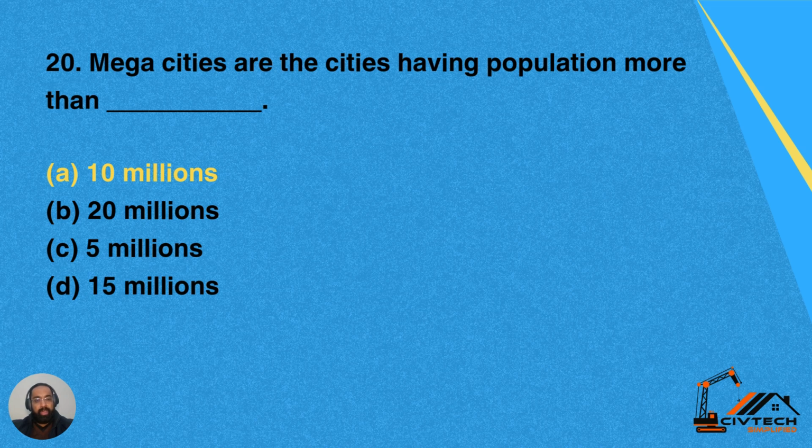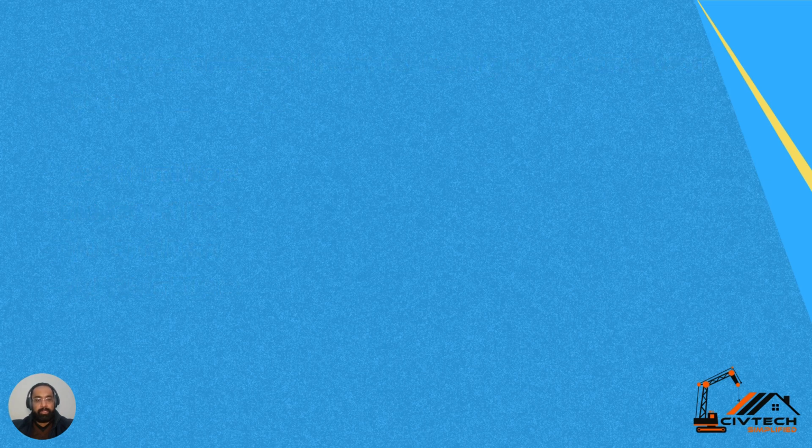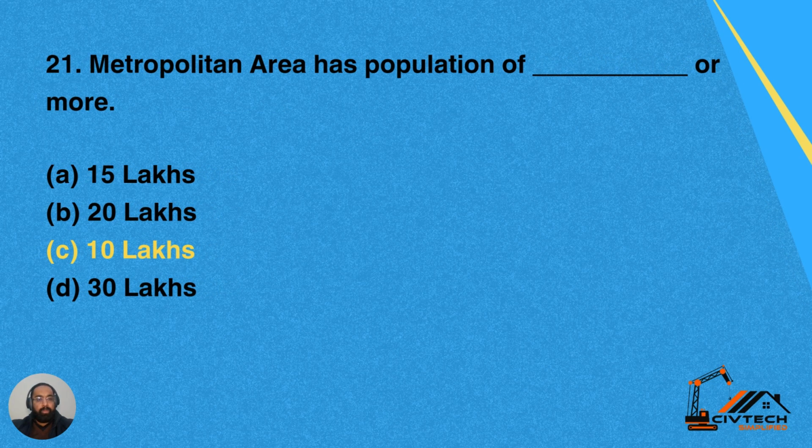Question 20. Megacities are the cities having population more than dash. Option A, 10 millions. Option B, 20 millions. Option C, 5 millions. And option D, 15 millions. Megacities are the cities having population more than 10 millions.